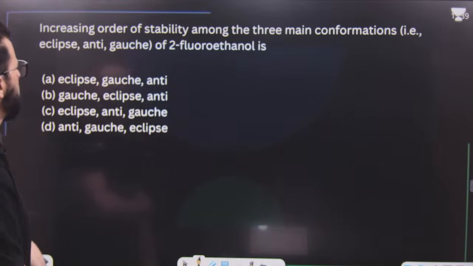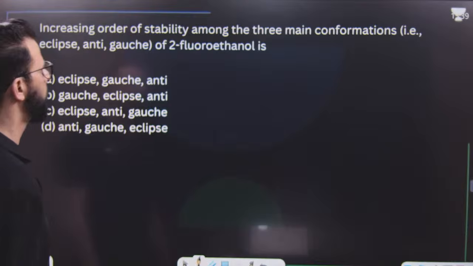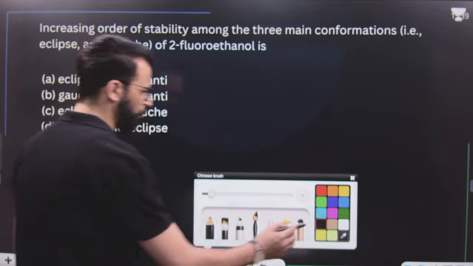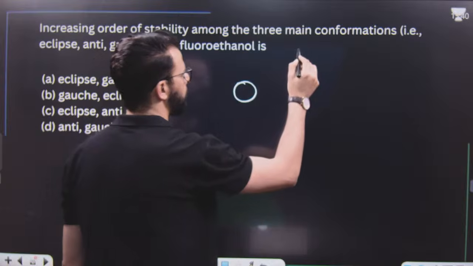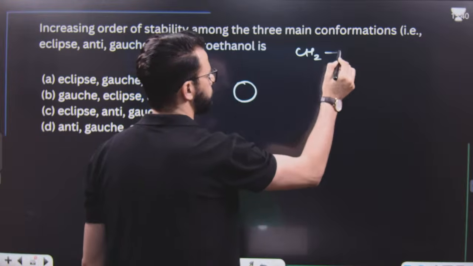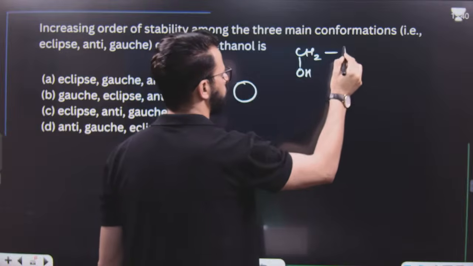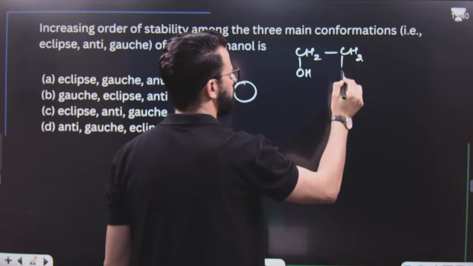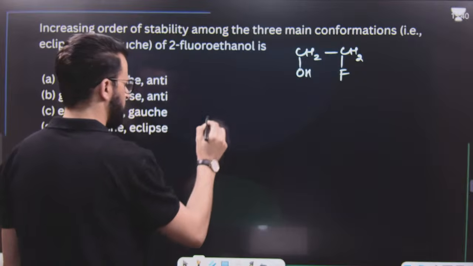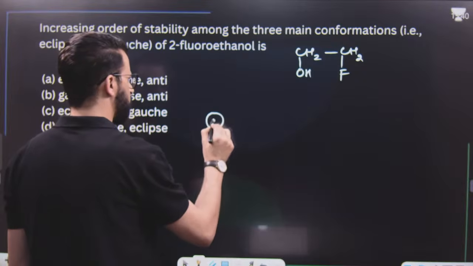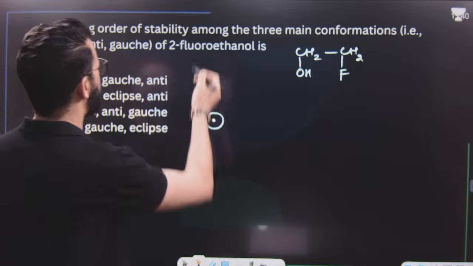After that, increasing order of stability among 3 main conformations of 2-fluoroethanol. What is meant by 2-fluoroethanol? Have a look. This is 2-fluoroethanol. So what will be the increasing order of stability?